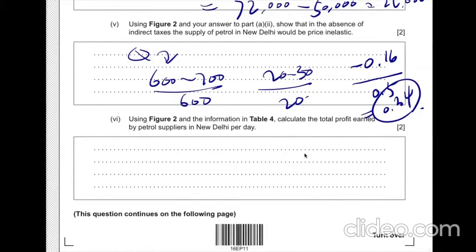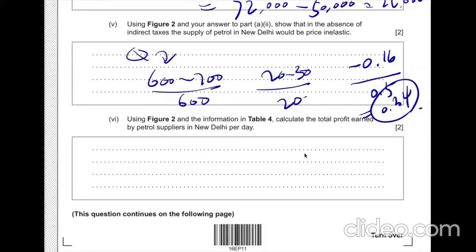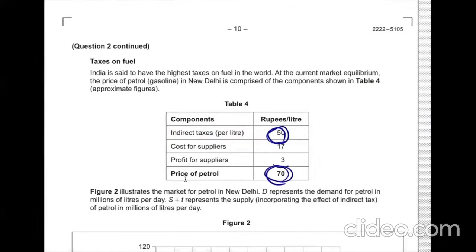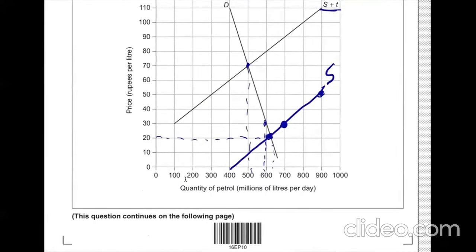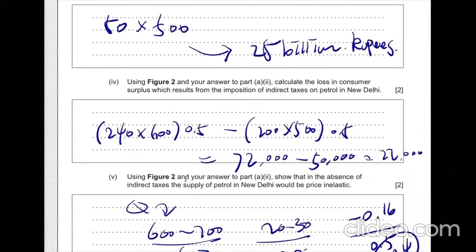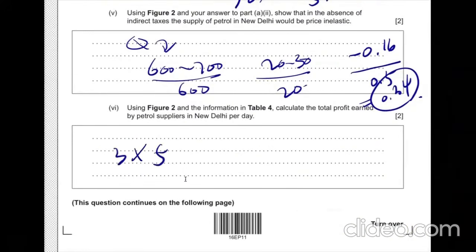Using figure 2 and information in table 4, calculate the total profit earned by petrol suppliers in New Delhi per day. Calculate the total profits per day. Yeah, so we know the profit to suppliers, pretty easy, and we also know the quantity, which is 500. So you just multiply these two, then we can get the answer in million rupees.